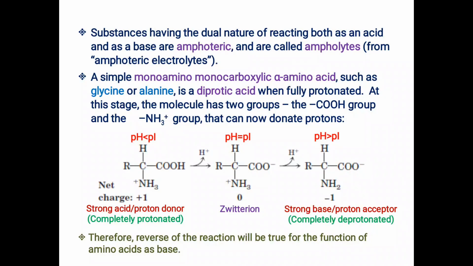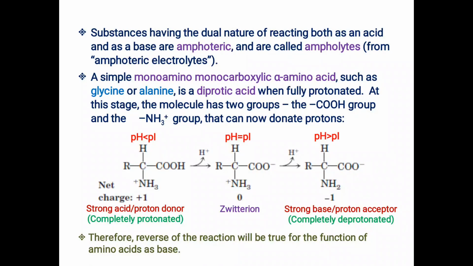In the direction of the reverse reaction, first the amino group will take up the proton, because here the amino group is a stronger base than the carboxylate group present in this completely deprotonated form of the amino acid.